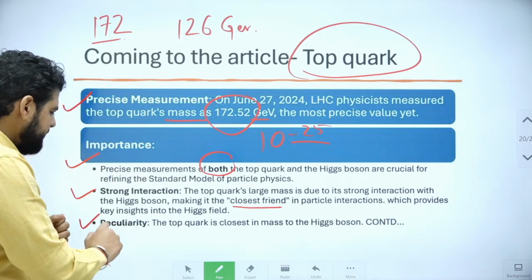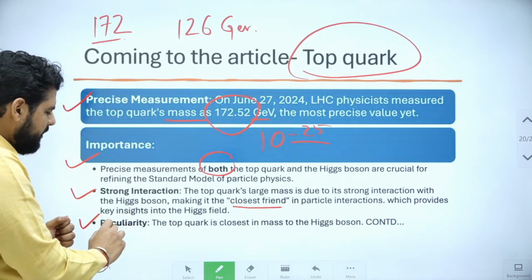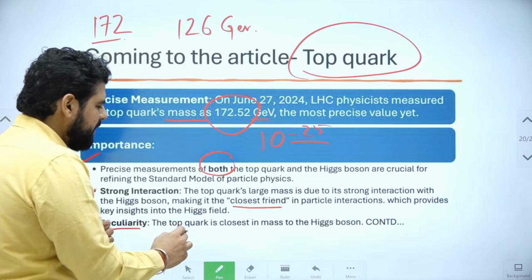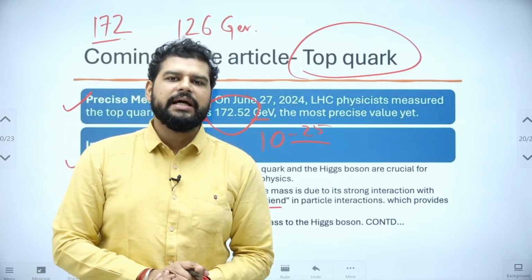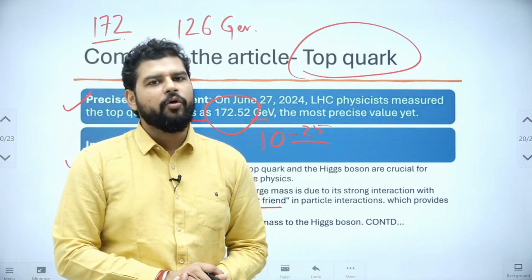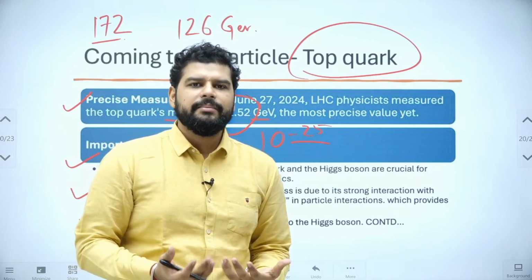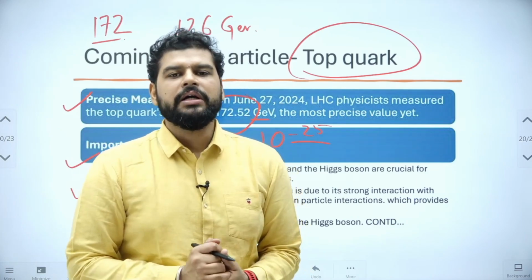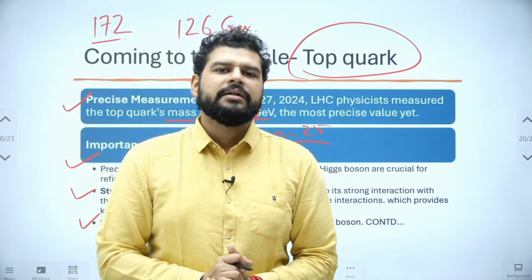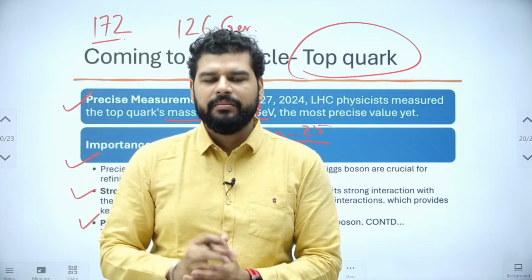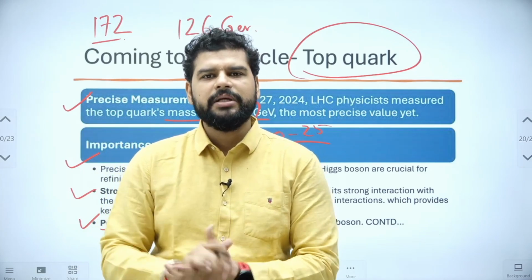Next, and the last thing about the top quark, is its peculiarity. Like I told you previously, there are 6 flavors of quarks, and you could easily imagine that these quarks should have close masses.